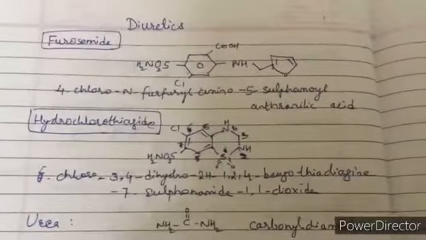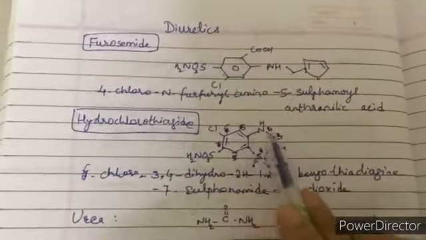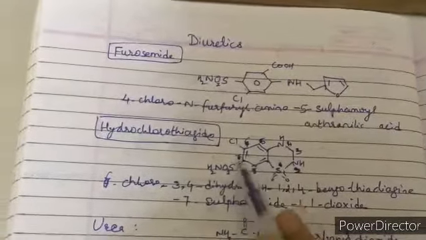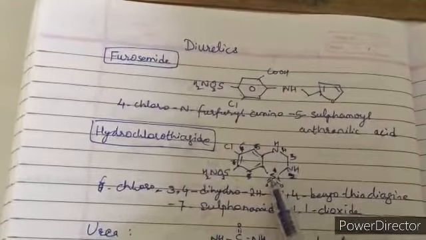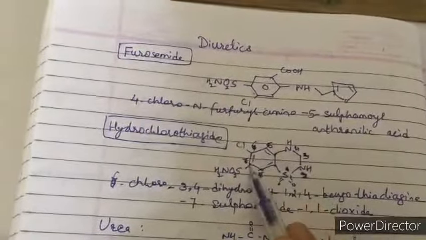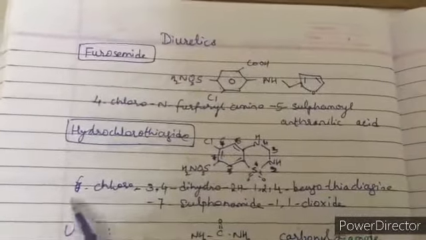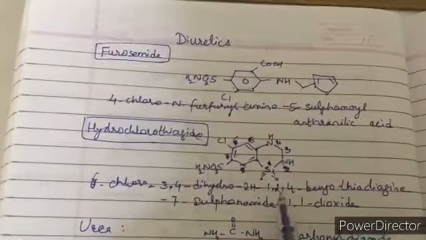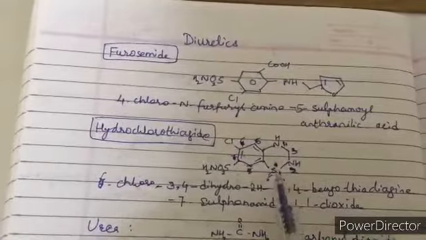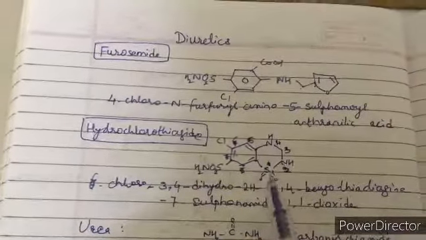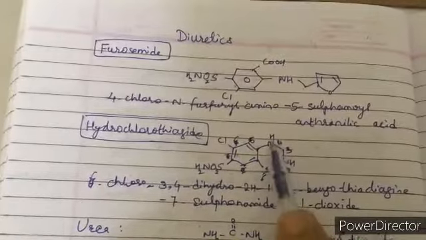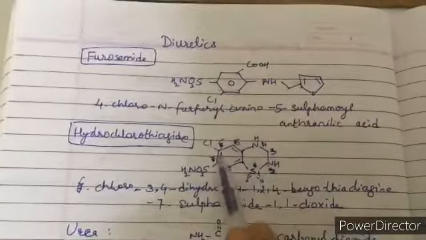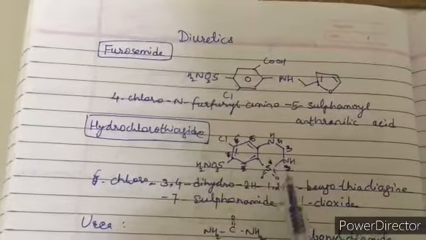The second drug is hydrochlorothiazide. You have NH, SO2, then you have SO2NH2 and Cl. The numbering starts from sulfur: 1, 2, 3, 4, 5, 6, 7. This is 8. So now this is 6-chloro-3,4-dihydro-2H-1,2,4-benzothiadiazine-7-sulfonamide 1,1-dioxide. Now why is it 1,2,4? Because in this ring, this is sulfur at 1, nitrogen at 2, and at the fourth position again you have nitrogen.